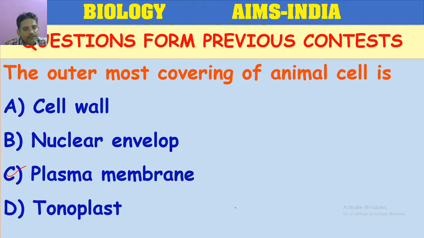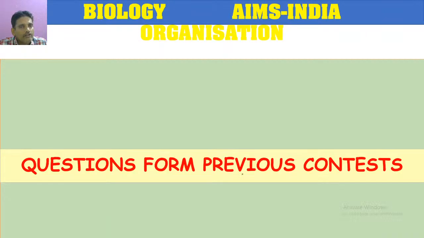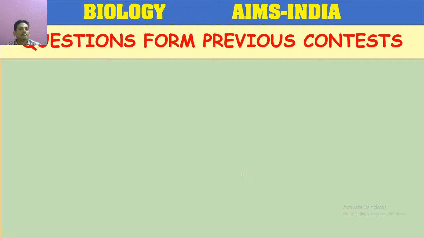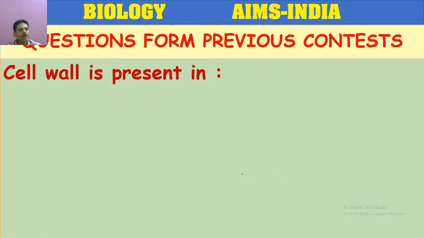In animal cell, plasma membrane is the outermost covering. Some of you answered A. A, the cell wall, is present in the plant cell. So cell wall is present in plants.